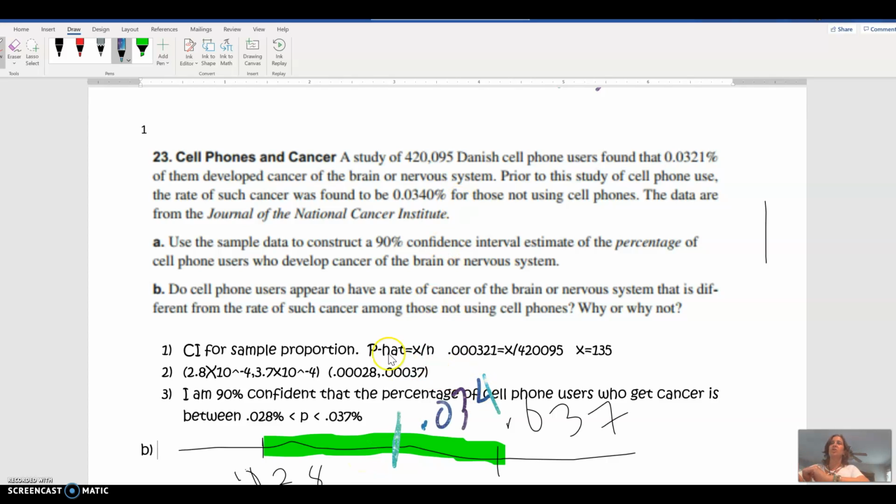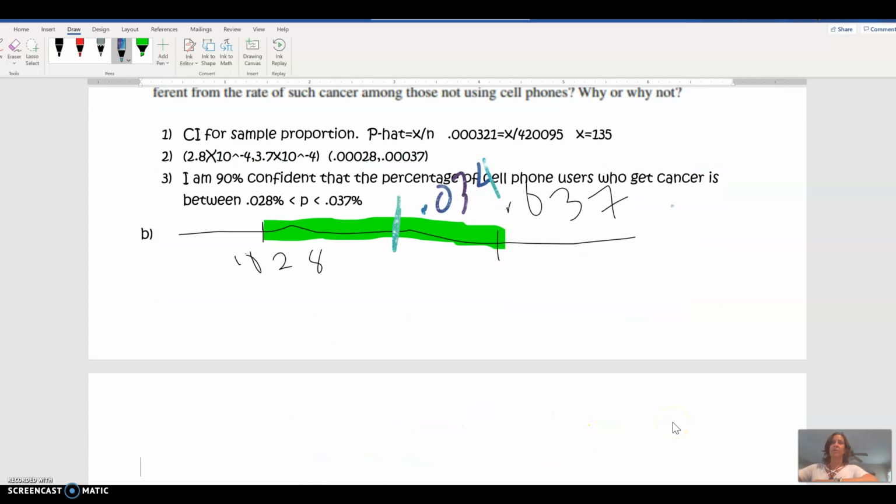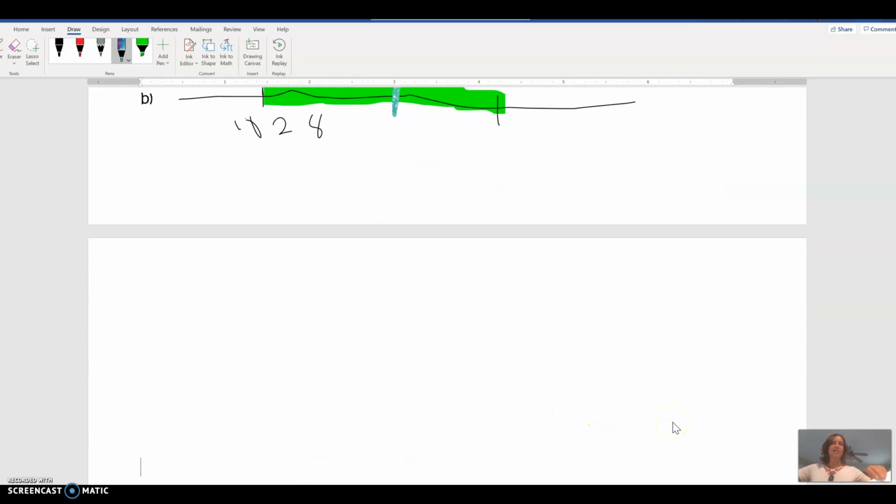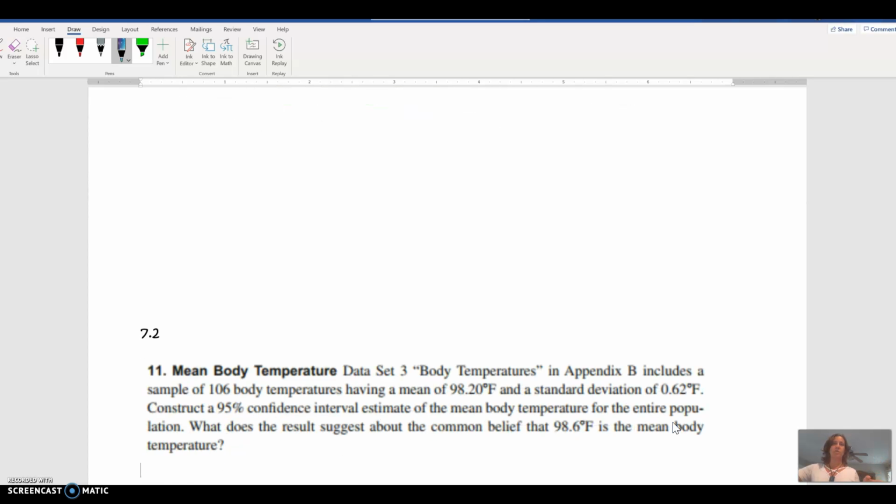So since the percentage of non-cell phone users who in fact get cancer is in the middle of my confidence interval, it doesn't seem that using a cell phone has any impact, right? The percentage of people who got cancer who don't use a cell phone is most likely the same as the percentage of people who get cancer that do use a cell phone, with a 90% level of confidence. All right. And then the last one that we are going to do, and we'll do this quickly